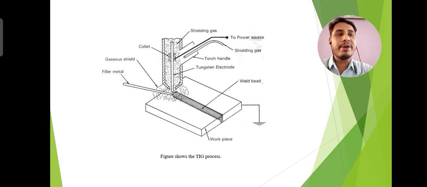This will avoid atmospheric contamination of the weld metal. The welding torch and filler metal are generally kept inclined at angles of 70 to 80 degrees and 10 to 20 degrees respectively with the flat workpieces.